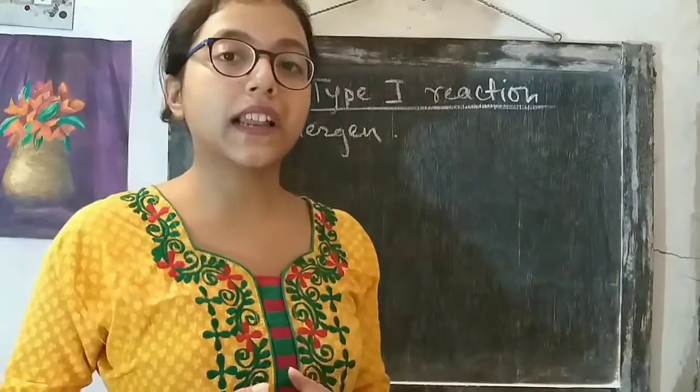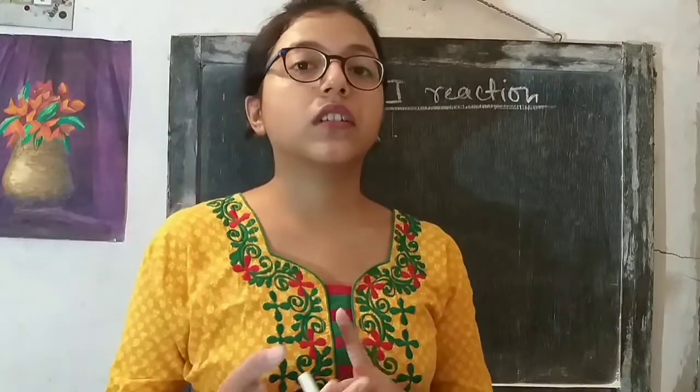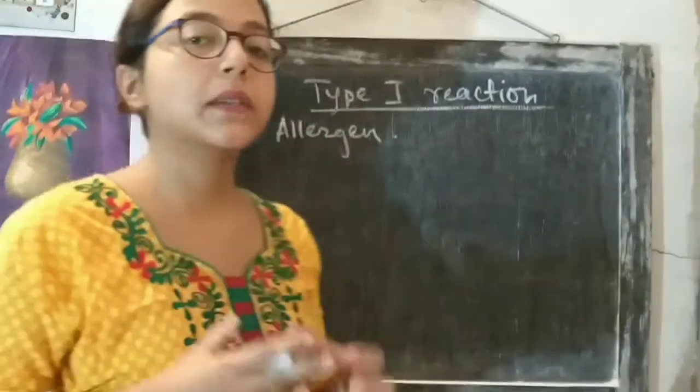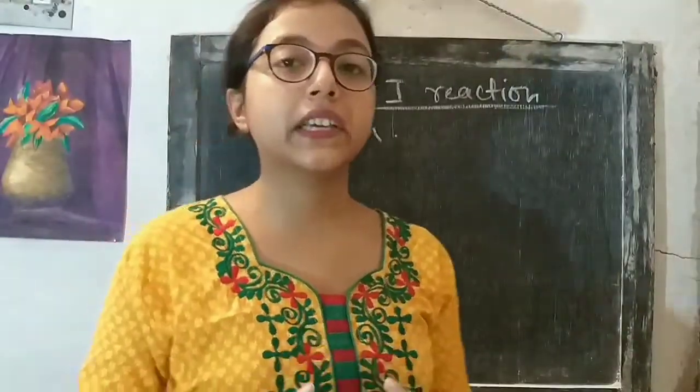So what are these allergens? These allergens are basically very common substances like pollen grains, food, dust, antibiotics, or any kind of food items. These are very common things that give rise to type 1 hypersensitive reactions in some persons. When these allergens enter the body of the person, they cause something that ultimately gives rise to this type of hypersensitive reaction. So let's look at what happens exactly.